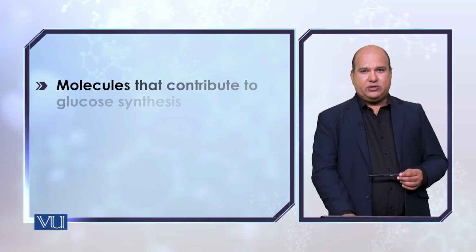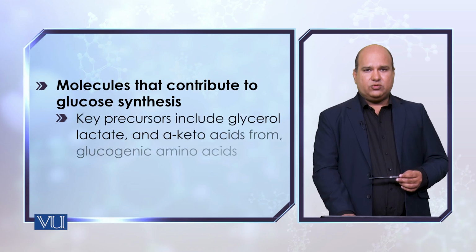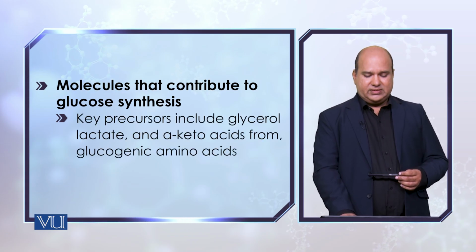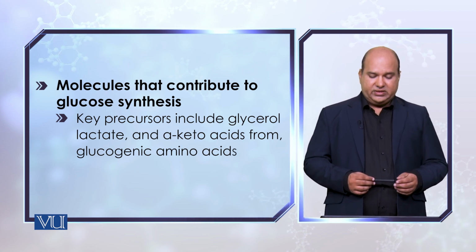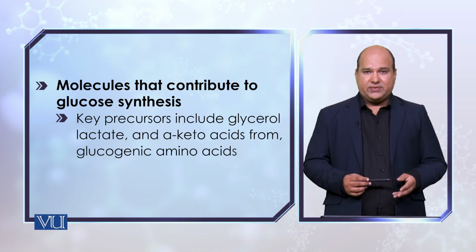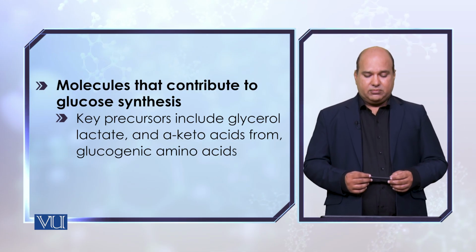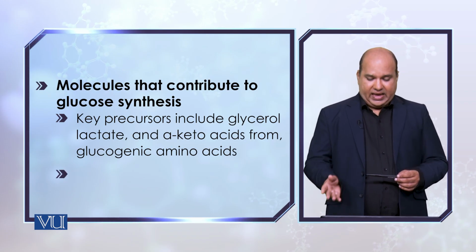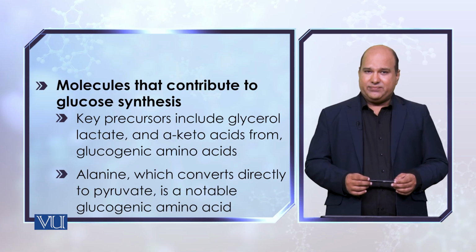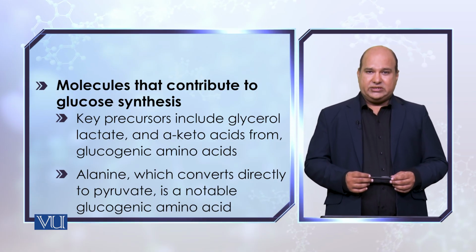So guys, now let's study a little bit what sort of substrate acts as a precursor for the process of gluconeogenesis. These precursors are the molecules which are involved in the synthesis of glucose in the gluconeogenesis process. They involve glycerol, lactate, keto acids, the keto acids specifically which come from the catabolism of the glucogenic amino acids. Alanine can be given here as an example, which is a very important glucogenic amino acid.